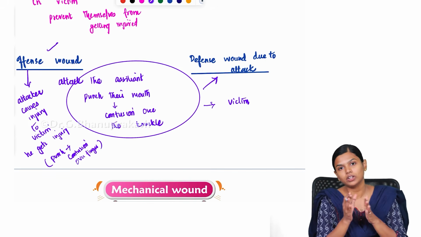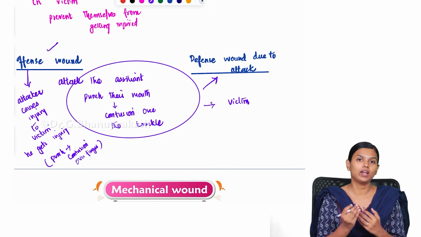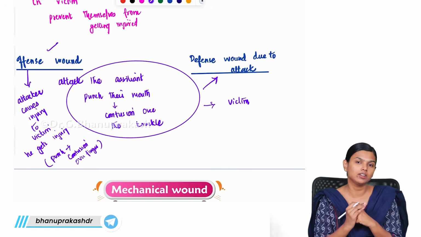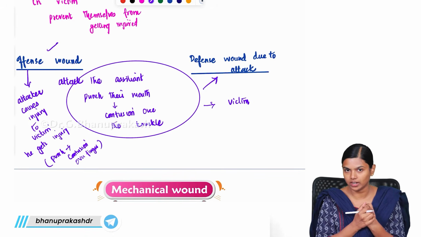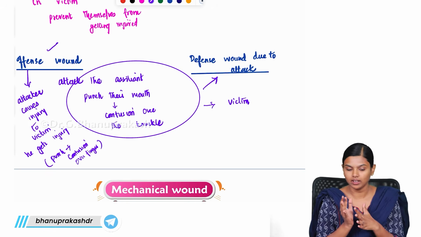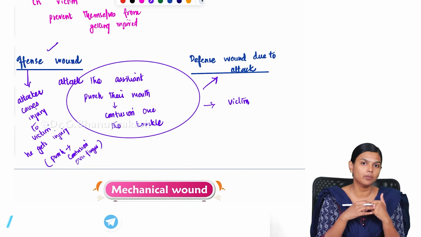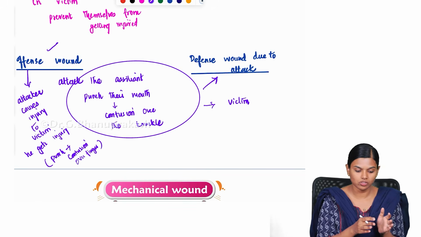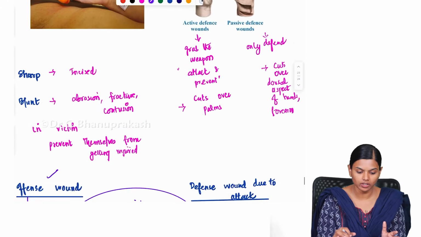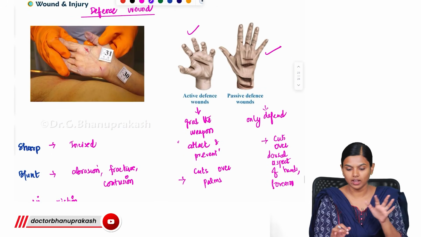So defense wound due to attack is where the victim, while defending, attacks the assailant. Because of that, he will get an injury. That is defense wound due to attack. Offense wound is you are offending someone and that attack is leading to some injury over the body. That is your offense wound. So this is the important thing about defense wound and offense wound.